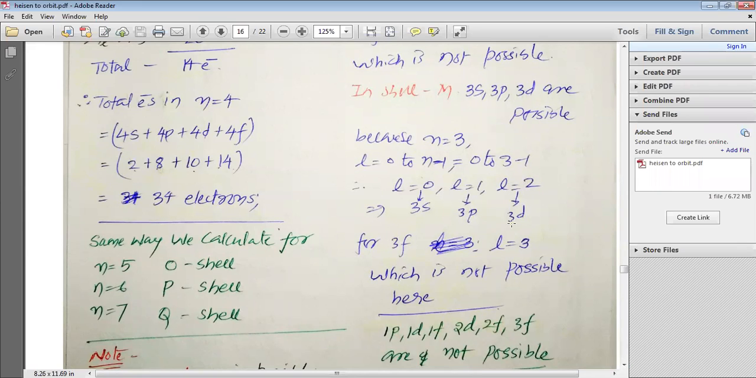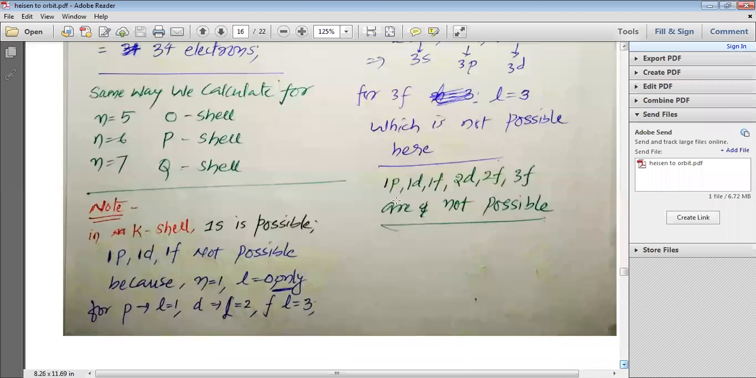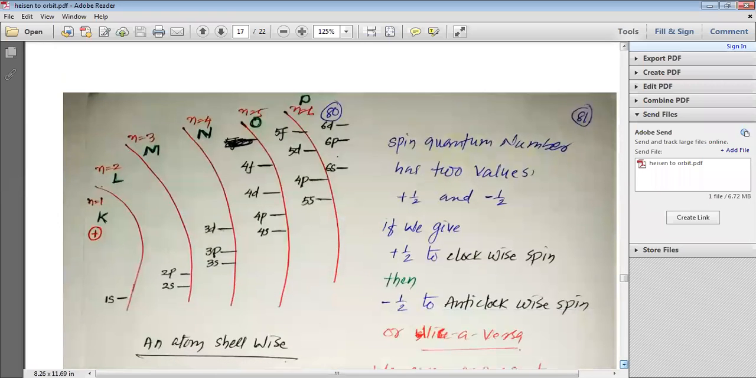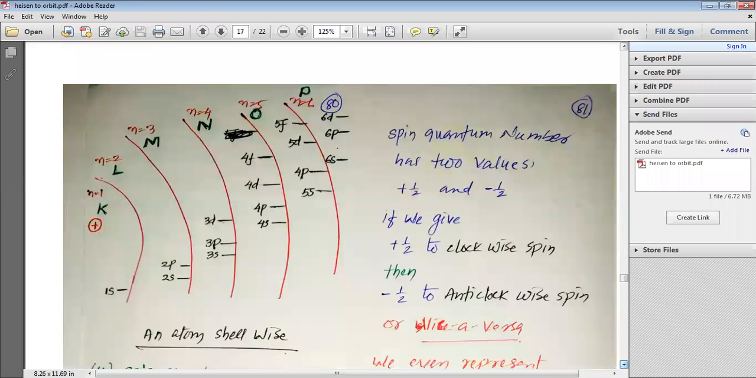But 3f is not possible, because for 3f, L is equal to 3 is needed, which is not possible in this M shell, because in M shell, we have n is equal to 3. So L can range from 0 to 2 only. So L is equal to 3 is not possible. And this is how, my dear students, the orbitals 1p, 1d, 1f, 2d, 2f and 3f are not possible at all. One such question has been asked in your exercise, and in your exercise also there are few questions which have been asked regarding the impossible orbitals.